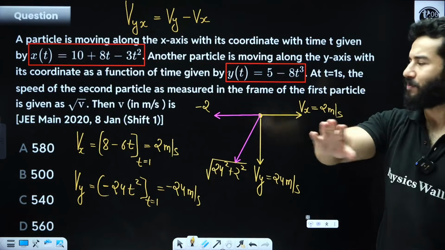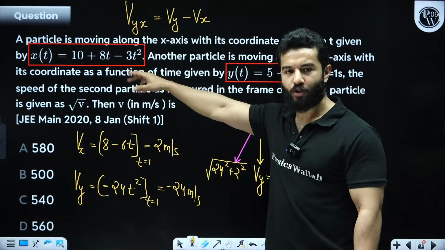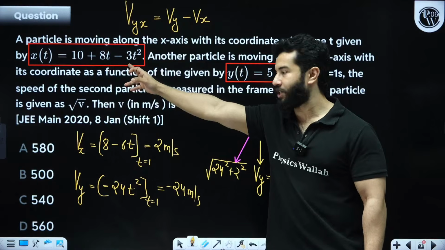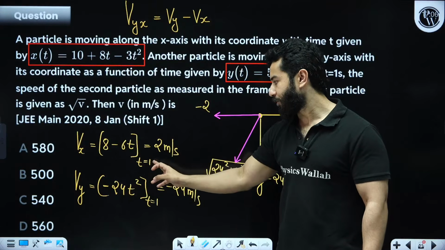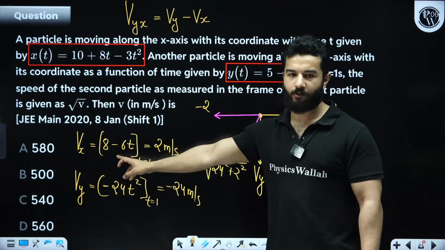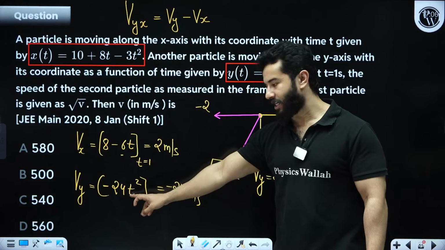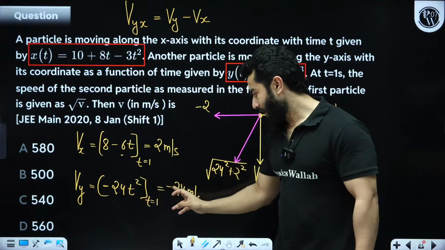Question is very simple. You have one particle whose equation is given, and another particle whose equation is given. You can find out Vx after differentiating this equation. This will come out to be 2 meters per second after substituting t equals 1. Similarly, substitute t equals 1 in this equation. After differentiating this, you are going to get minus 24.